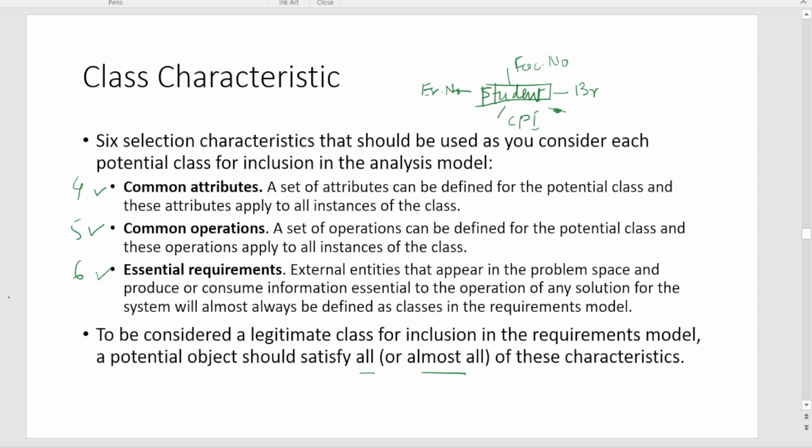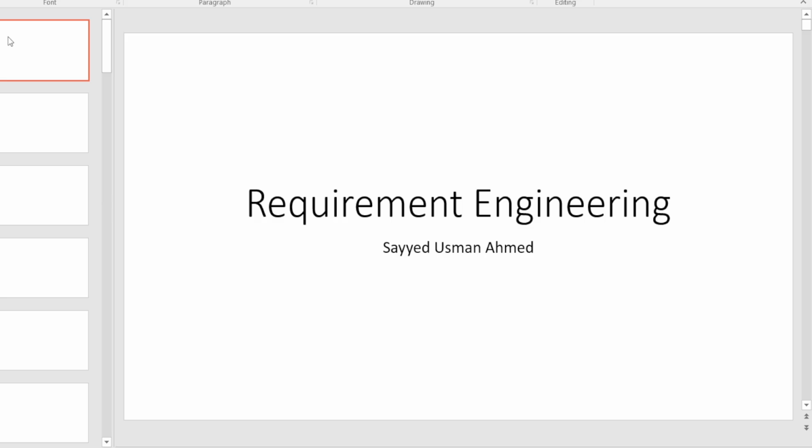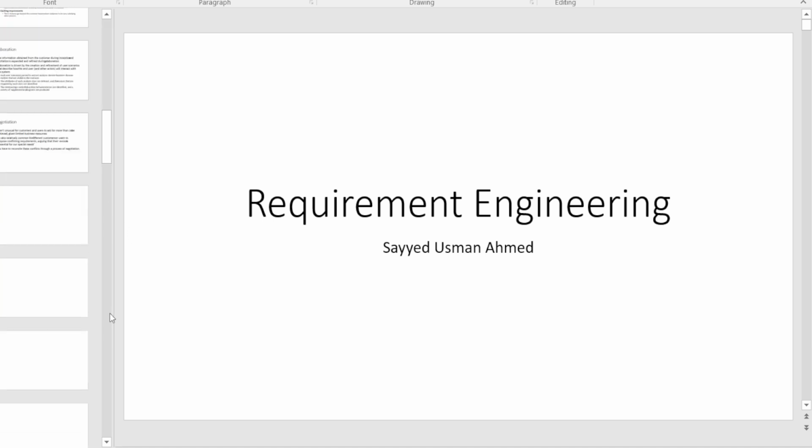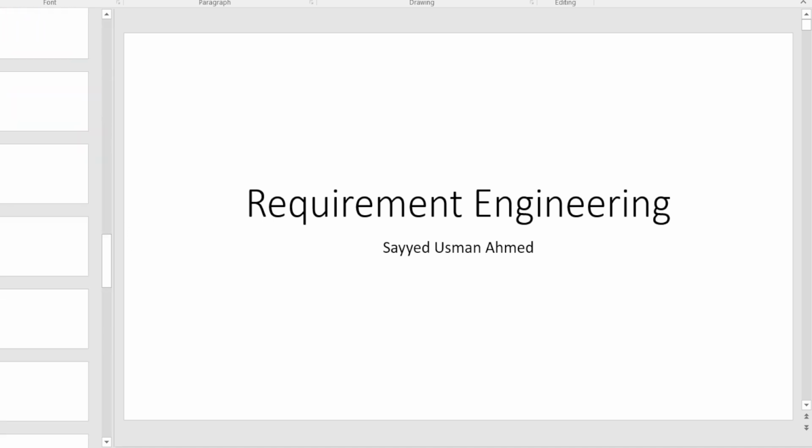So what you need to do is number the characteristics for that particular system.